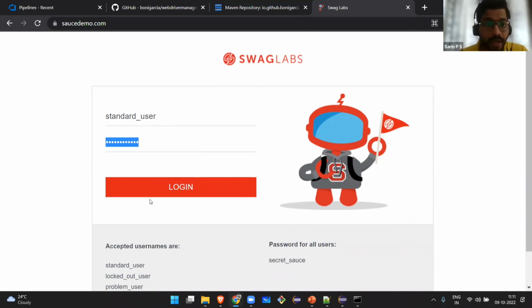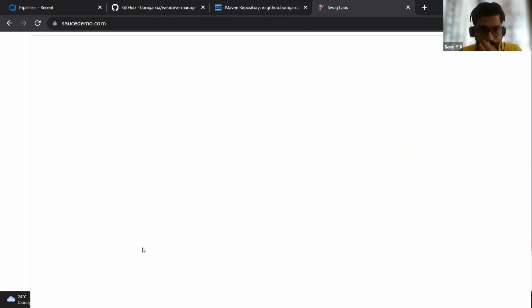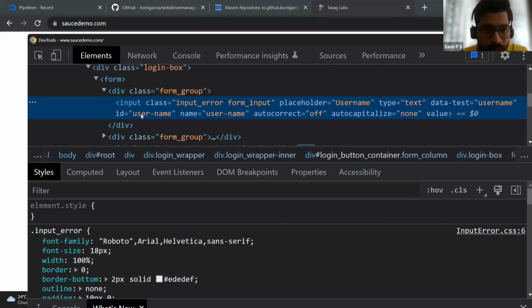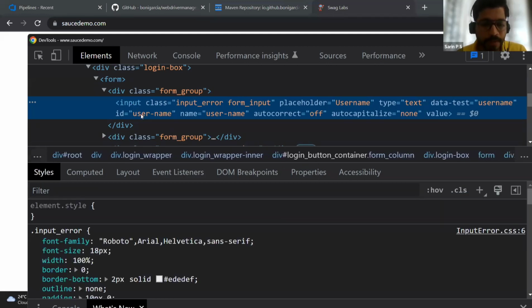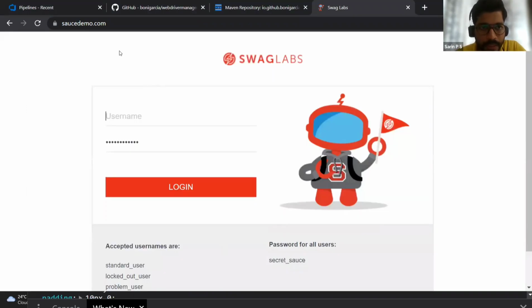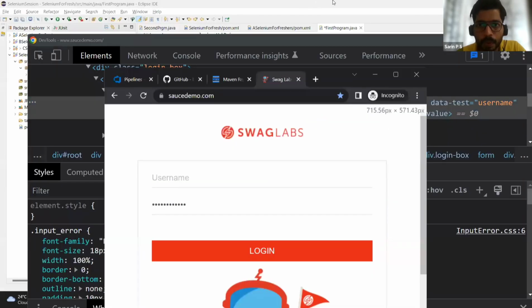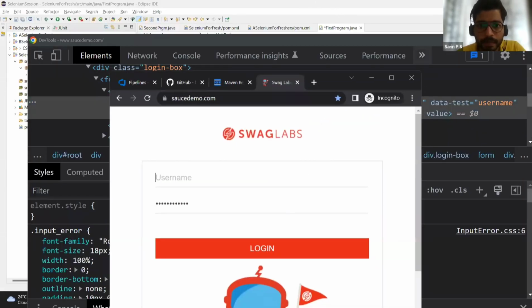Before that, I have to find where this particular element is residing. So right click, inspect. What is it? This is inside an input with the ID. We have an ID, so is ID a locator? We have to check. If ID is a locator, you can go with ID. So what are the different locators we have? Where is it?